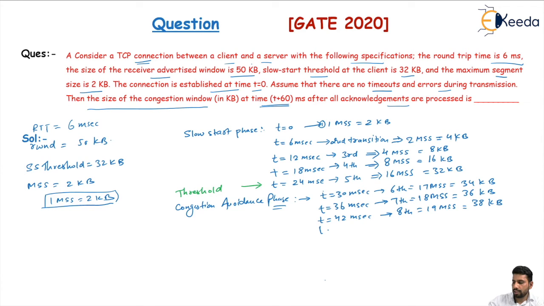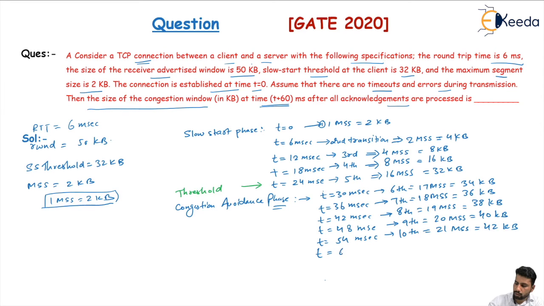At t equal to 48 milliseconds, the ninth transmission will take place, 20 MSS, and the window size is 40 kilobytes. At t equal to 54 milliseconds, the tenth transmission will take place, 21 MSS, which is 42 kilobytes. At t equal to 60 milliseconds, the eleventh transmission will take place, and the window size is 22 MSS, which means 44 kilobytes.